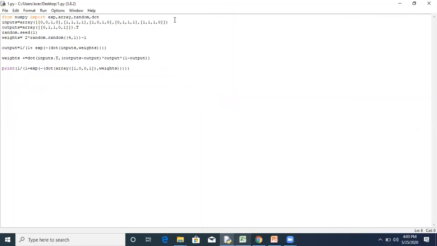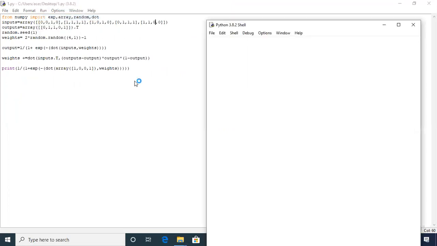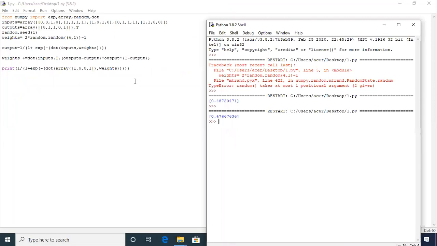Let me check the program once again. 1110. Okay, so here instead of 11, I will apply 00. Actually, this is why this is coming, because we have generated this only one time, but we have to run the whole process.